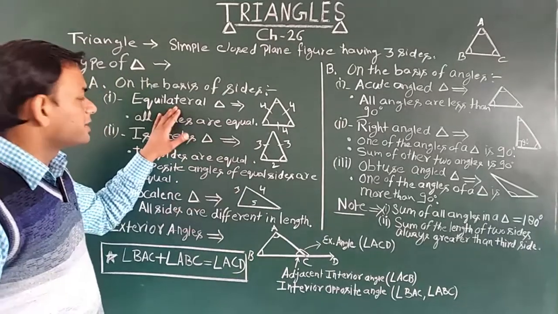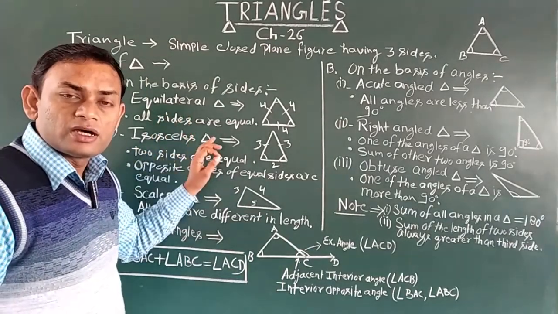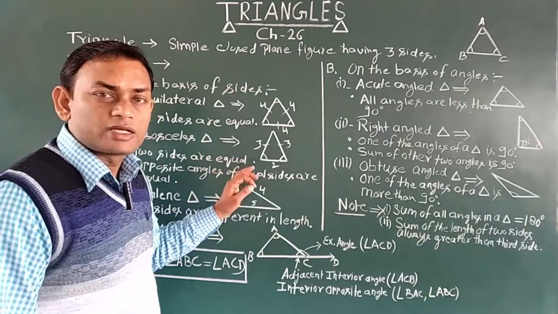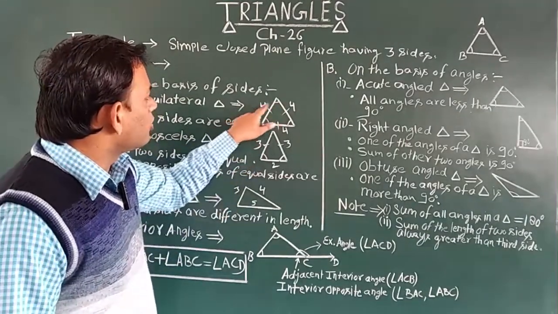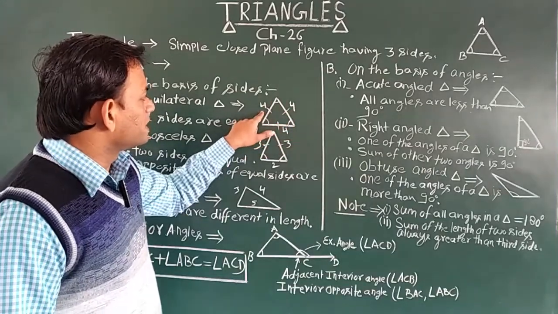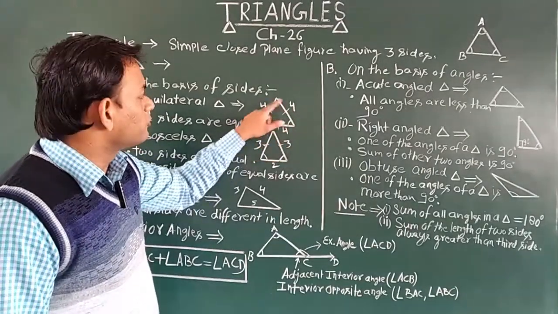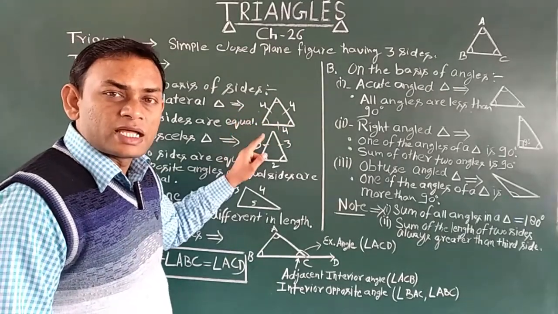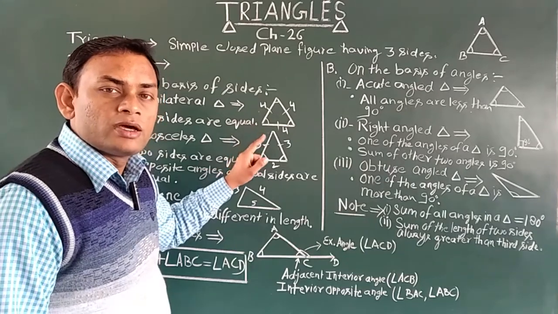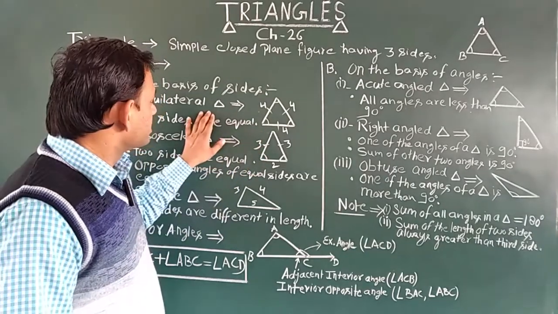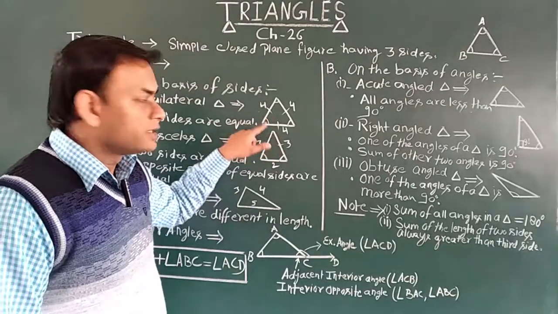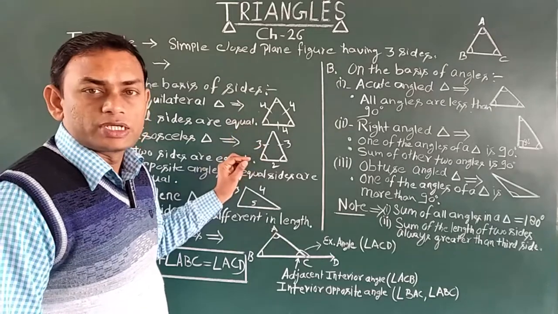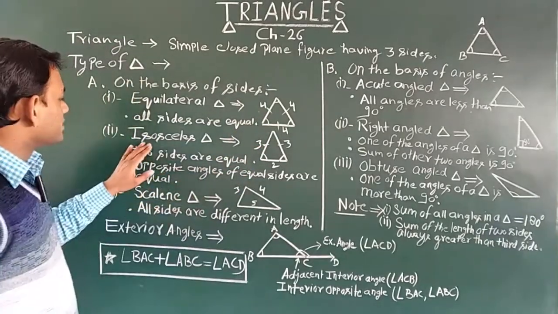What is the equilateral triangle? If all the sides of a triangle are the same, means equal, then that triangle will be called the equilateral triangle. As you can see here in this triangle, all the sides are equal, 4 centimeter, 4 centimeter, 4 centimeter. It may be 4 meters. So if all the sides of a triangle are the same, that triangle will be called the equilateral triangle. One more important thing, in an equilateral triangle all the angles are equal. Along with the sides, the angles are also equal. Got it?